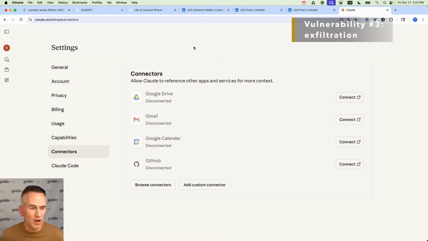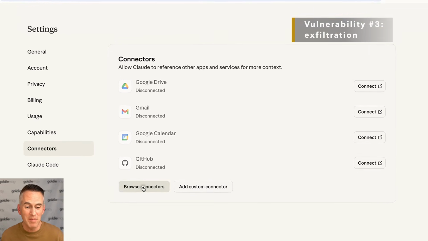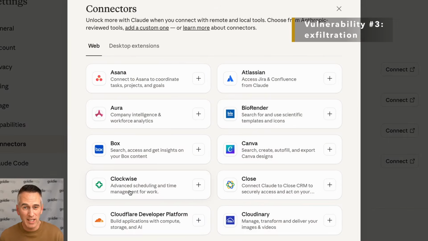In Claude and in all of the AI products, you'll see something like this, connectors, where I can connect Claude to my Google Drive, my Gmail, my Google Calendar, and there's a list of many more options for connecting the AI to various services I use. We want to be very protective of private data that might be in any of those services and that might be read out of the AI. But the other concern is that they might be used on the outbound, the ability for the AI to communicate outward to a malicious person. So let me show you what that looks like.